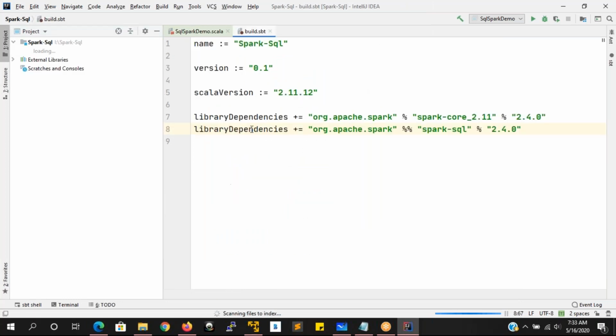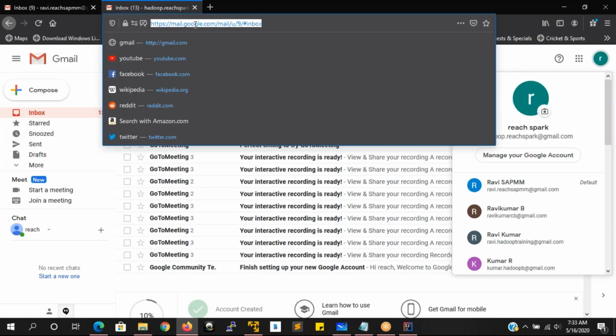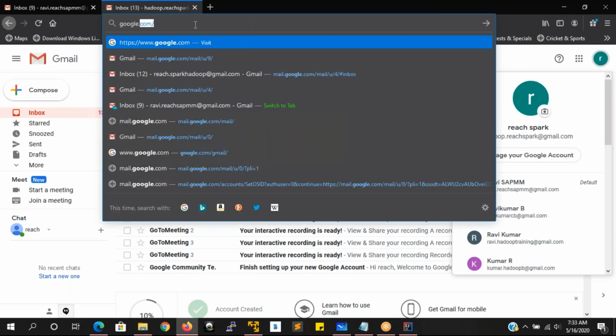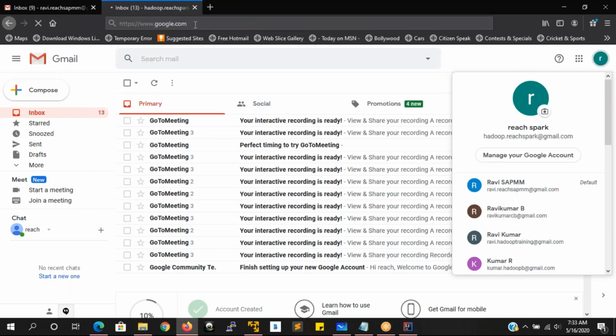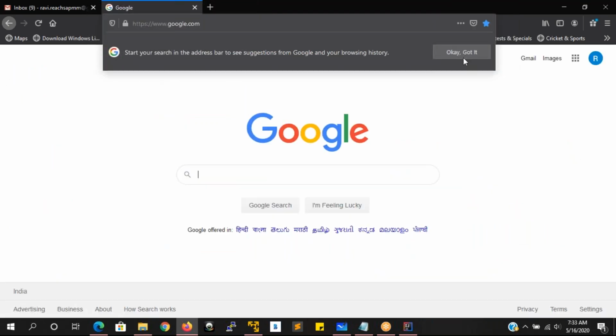So here in the build.sbt, we have to set up compatibility for the streaming application. For the SQL application, you have to set up this one. How do you set up these things here? We have to go to the Maven repository. Okay, we go to the Maven repository, google.com.